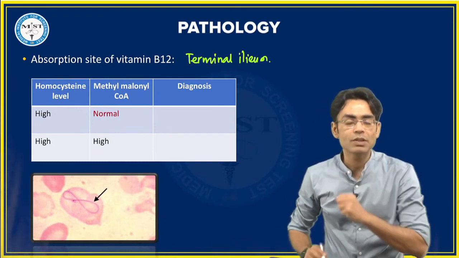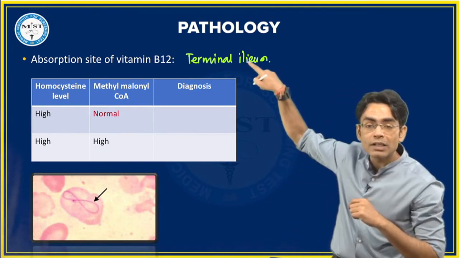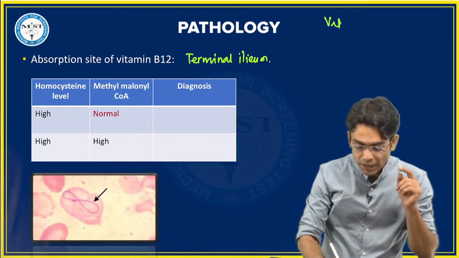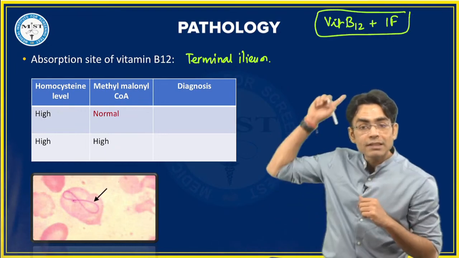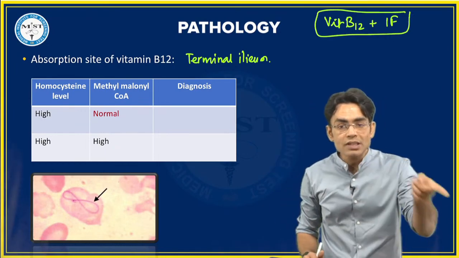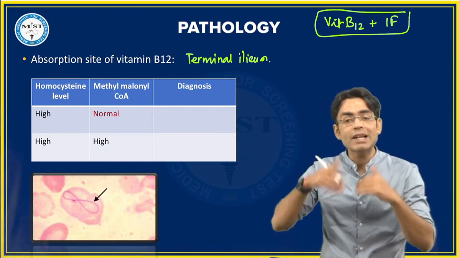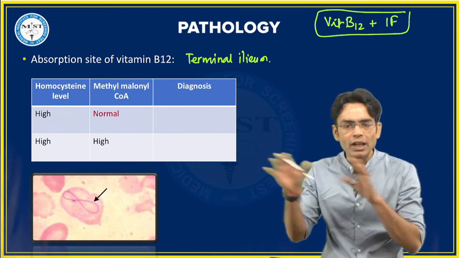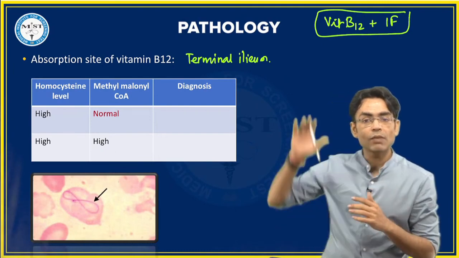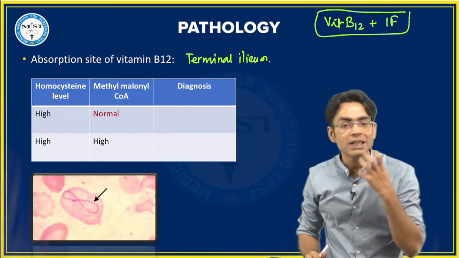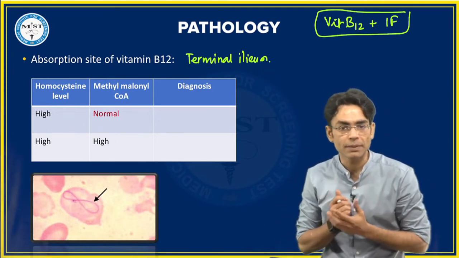Now, the question which they gave: when we talk about vitamin B12 absorption, we know that vitamin B12 will only be absorbed in the terminal ileum if it is bound with intrinsic factor, and this intrinsic factor is secreted by the stomach. So they gave a question in the exam that if a patient has undergone gastrectomy, what kind of vitamin deficiency would this person have? They gave a clinical scenario of vitamin B12 deficiency. So remember that vitamin B12 is absorbed in the terminal ileum, but it needs intrinsic factor, which is secreted by the stomach, and only then will it get absorbed. Otherwise pernicious anemia will occur. Okay.